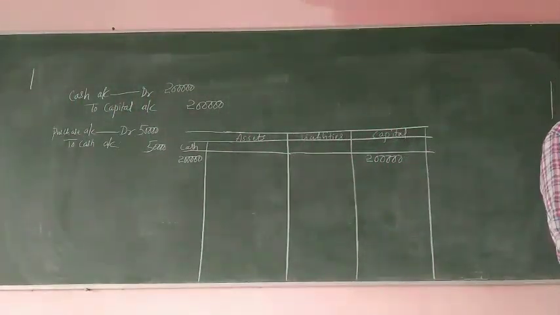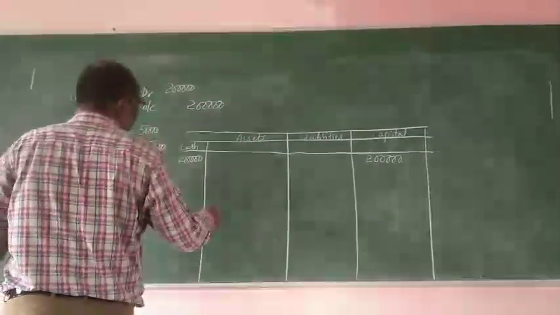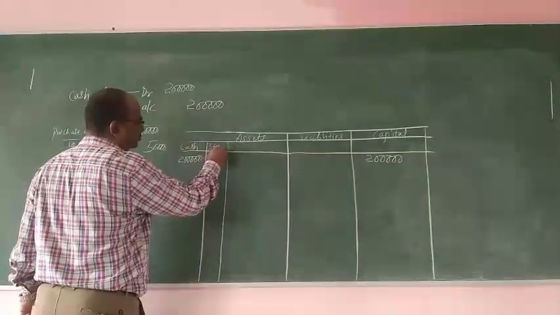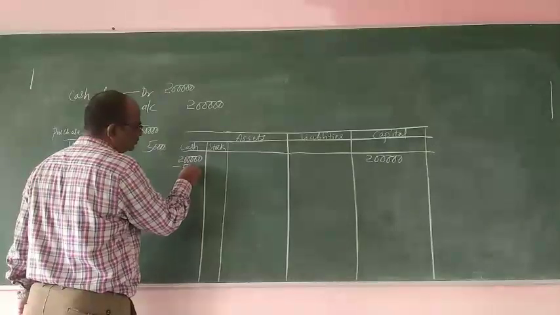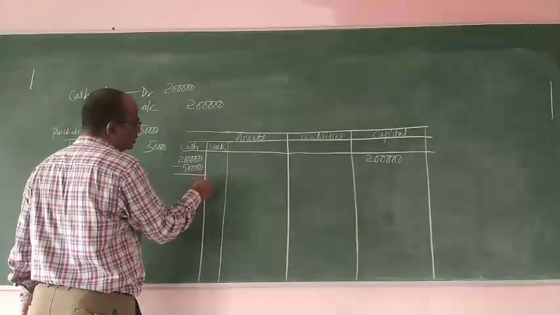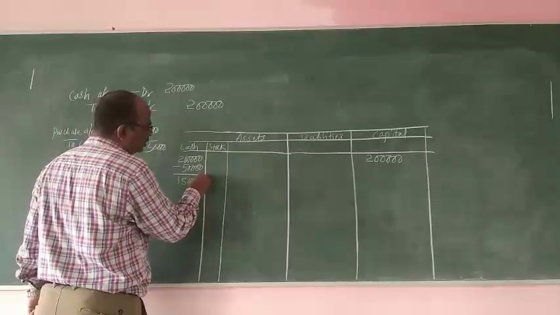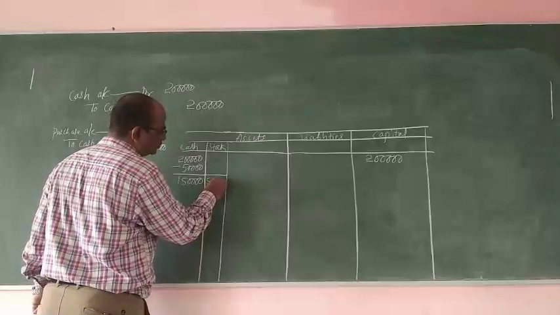Stock. If you have purchased goods, it will come under stock. It will be considered as an asset. So stock will increase now, and cash will be reduced to 1,50,000 and stock will increase by 50,000.